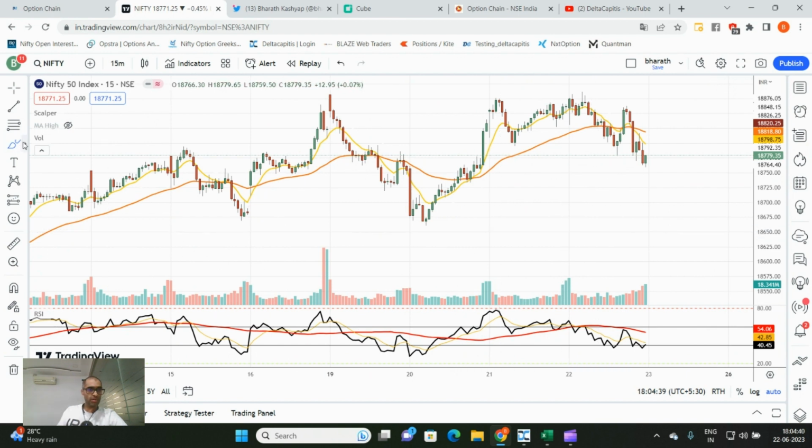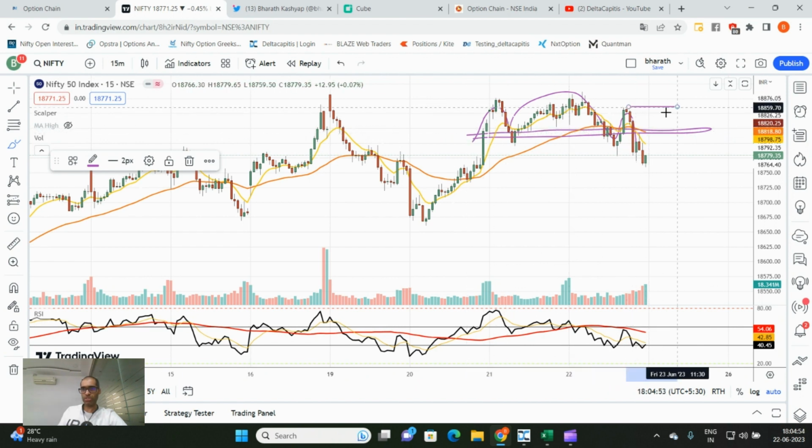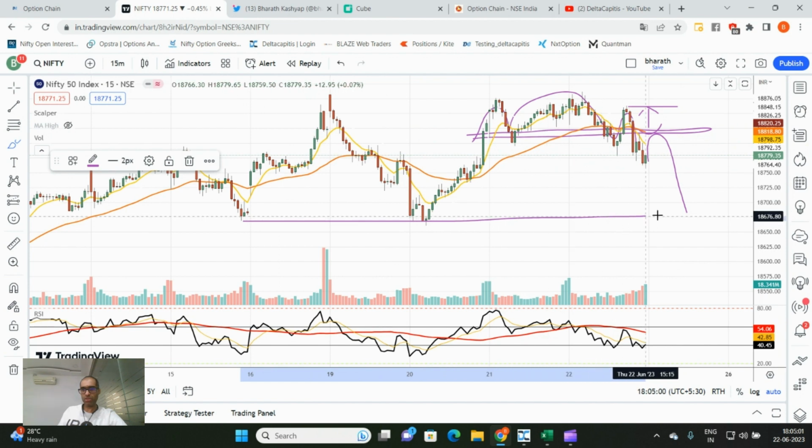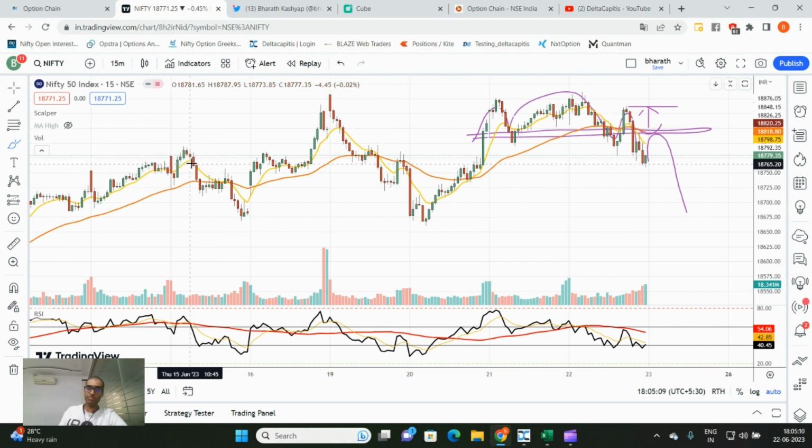Now, what is going to happen? Since buying is out of the question, there is a small head and shoulder pattern seen in the 15-minute chart. If the market doesn't go above this, which is around 18,820 or worst case 18,860, if the market cannot get back above 18,820 or 18,860, we would probably see one more sell-off towards 18,650, 18,660 levels. Is it going to be immediate? Is it going to be smooth? No, it will not be smooth because Nifty is relatively strong on the daily chart. So it will probably test your patience on the selling side also.